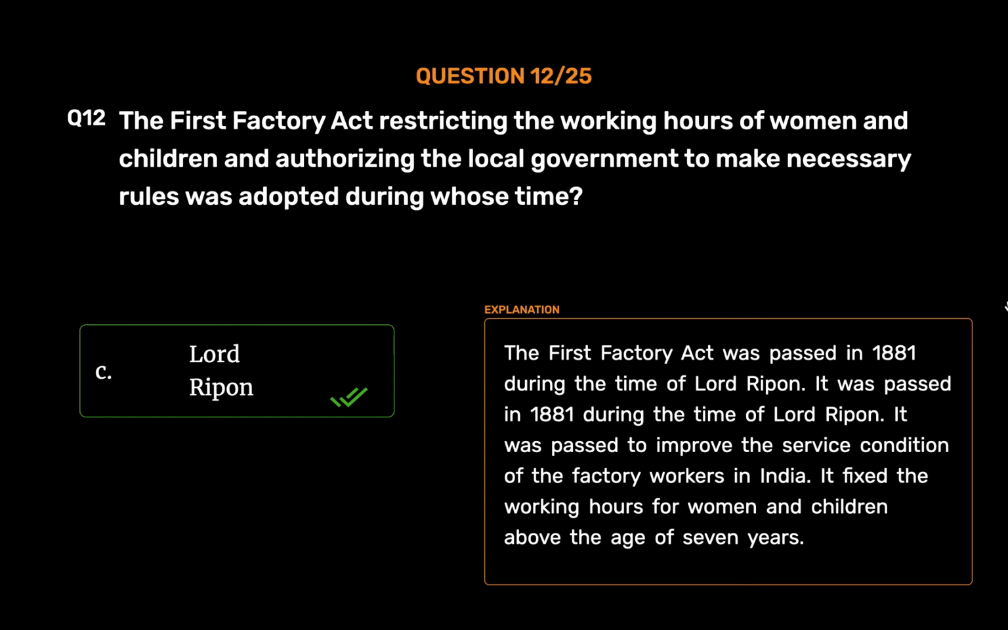Lord Ripon. The first Factory Act was passed in 1881 during the time of Lord Ripon. It was passed to improve the service condition of the factory workers in India. It fixed the working hours for women and children above the age of 7 years.